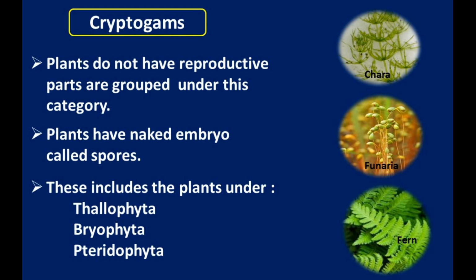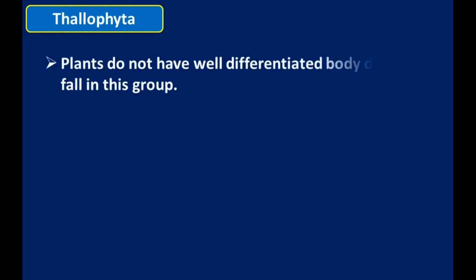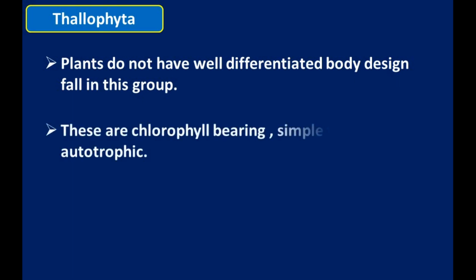Let's see Thallophyta. Thallophytic plants do not have a well differentiated body design. Their body is very simple. These are chlorophyll bearing, simple thalloid and autotrophic. They include chlorophyll, which means they synthesize their own food.